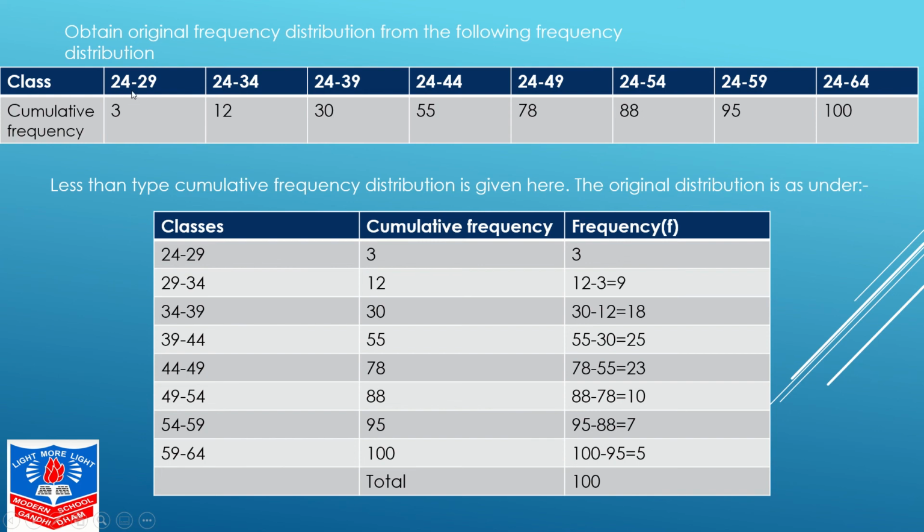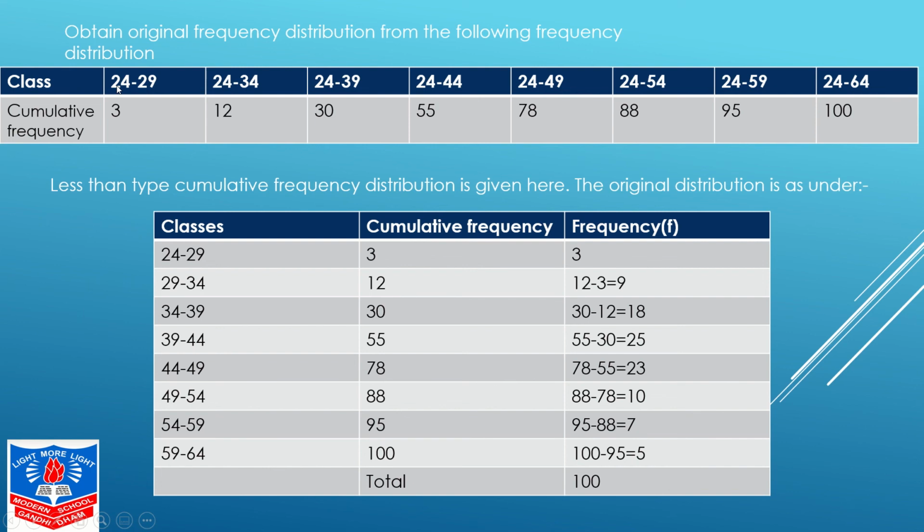Over here the classes are given to you: 24 to 29, 24 to 34, 24 to 39. ऐसे करते करते आपको classes दिए हुए हैं. The last one is 24 to 64. Yes, total last में आ रहा है. It means it is less than type cumulative frequency distribution. Question में भी cumulative frequency word आपको दिया हुआ है.